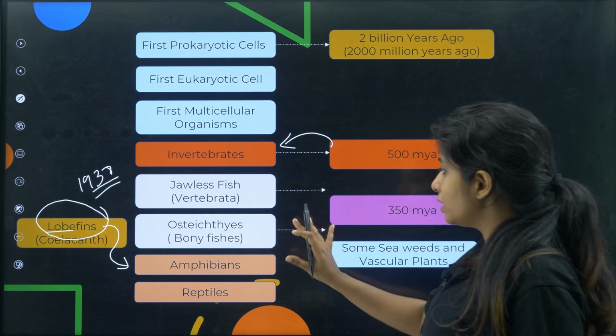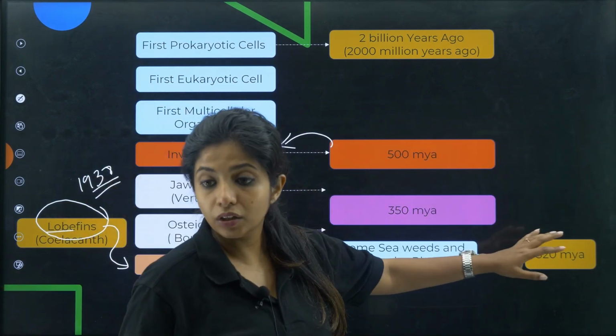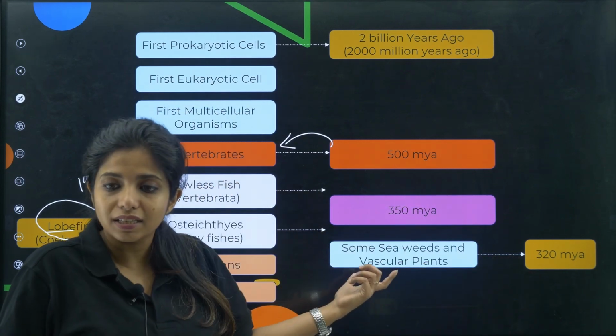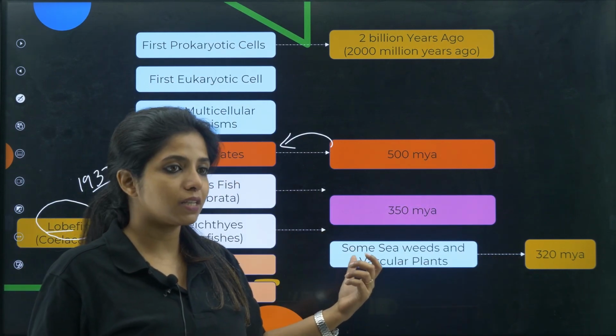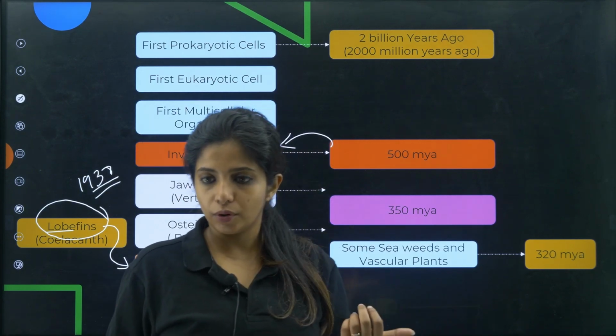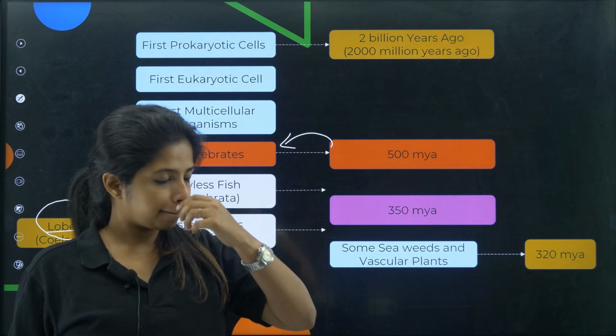Now simultaneously, if we talk about plants, 320 million years ago, 350 is this, 320 million years ago, you saw some seaweeds and vascular plants, as in the ones that have vascular bundles, that is xylem and phloem, also in the water bodies. So that was also seen. Done?